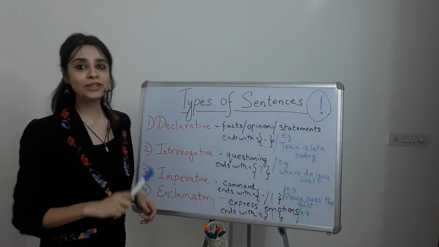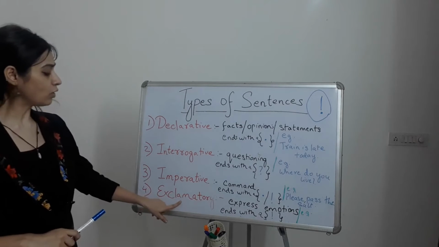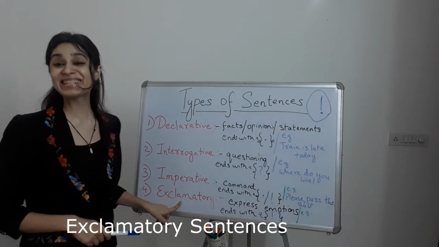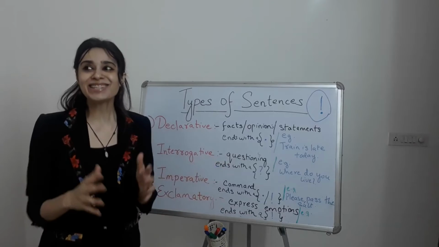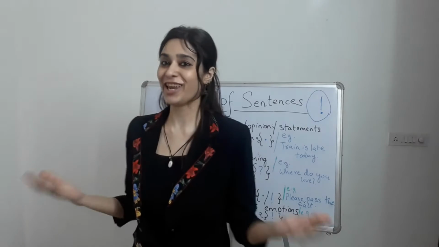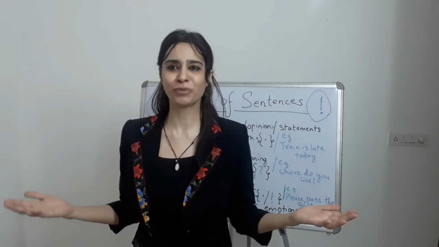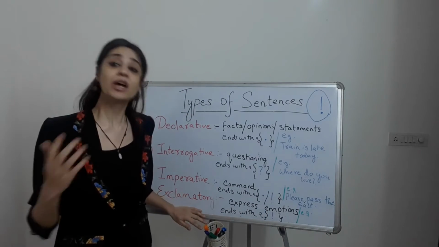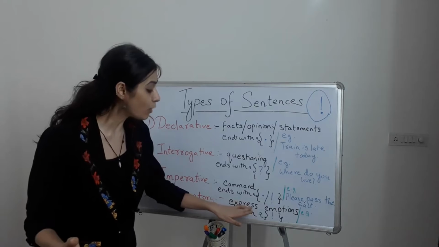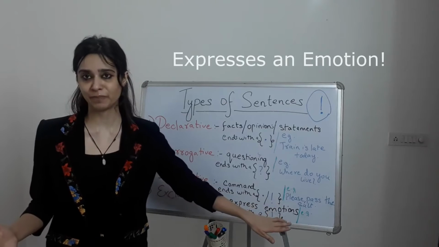Okay, moving to the next one. The next one, and this is the last one, is exclamatory. And I again love this. Now, these exclamatory sentences are those sentences which express an emotion.